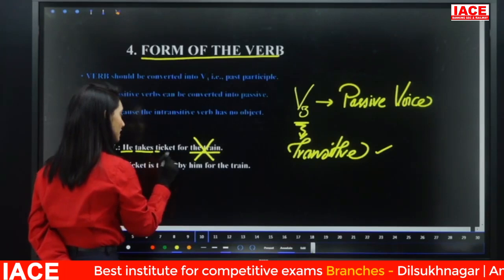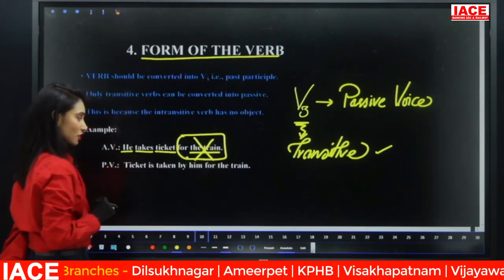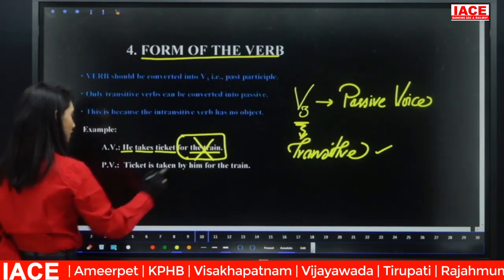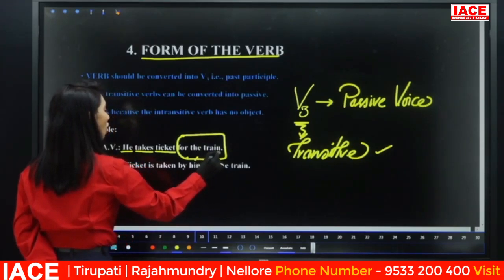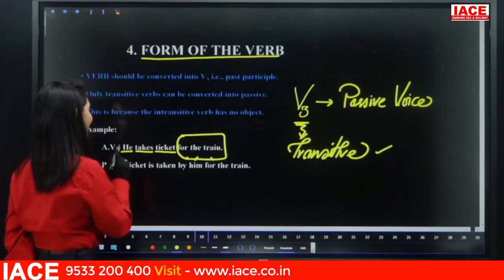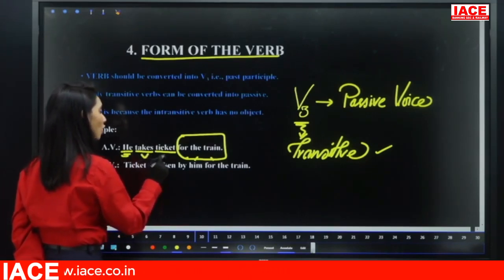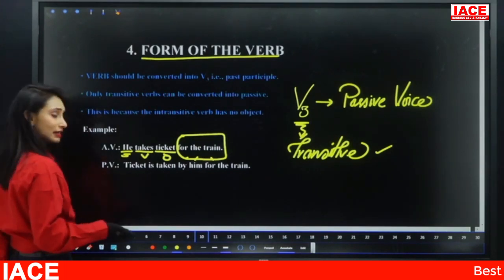The object is ticket. Further, "for the train" is additional information. Remember that. So here ticket is the object. It is very important to identify the correct subject, verb and object. Only then can we convert or identify the passive voice correctly.